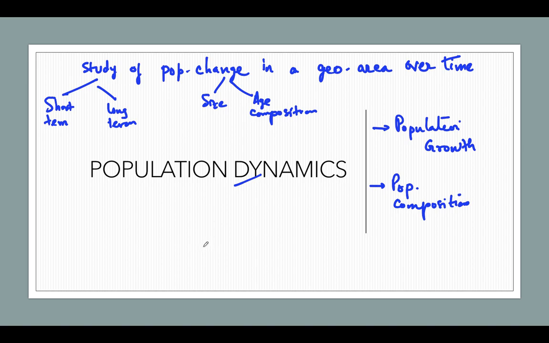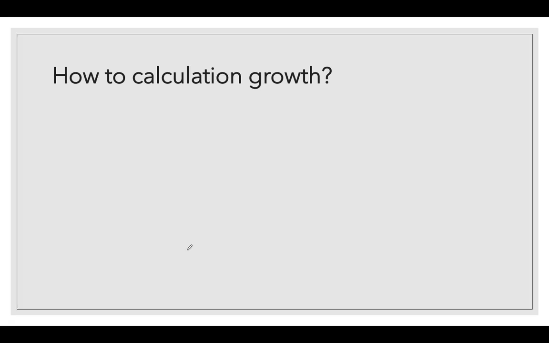The question may arise in your mind, ma'am, how do we calculate growth, or what is population growth?